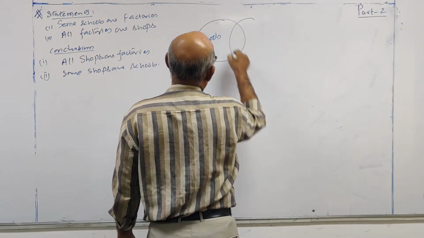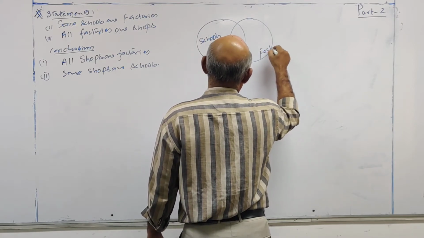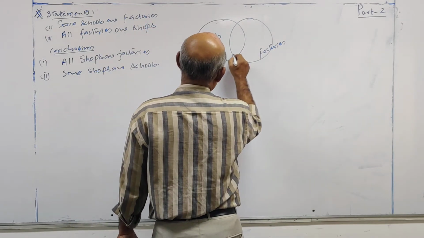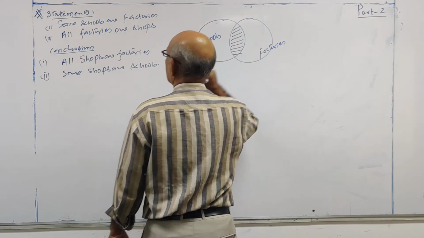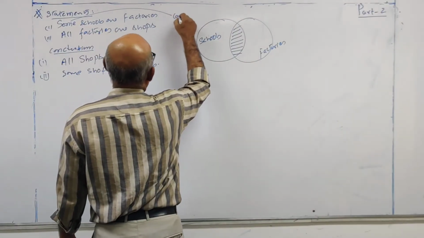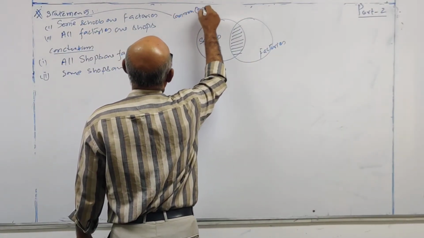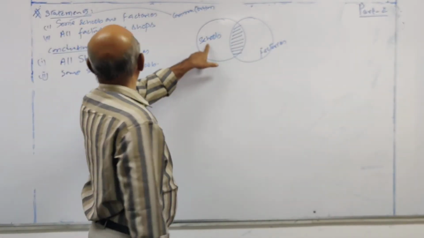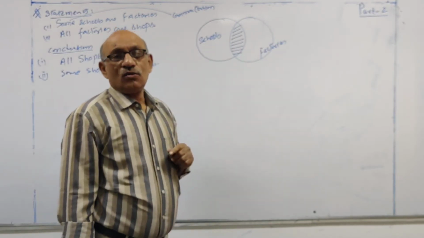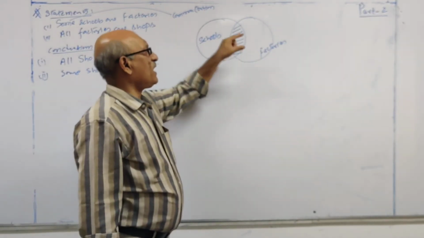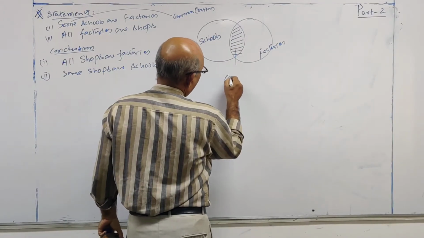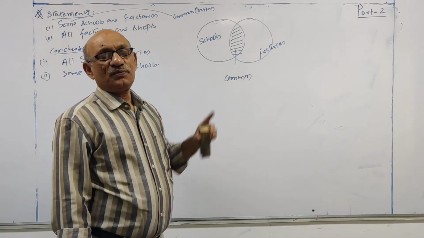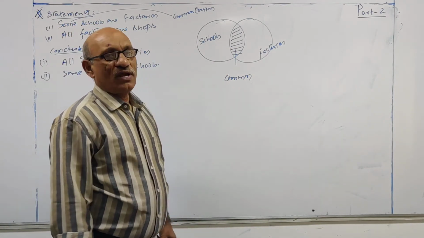Schools are factories. Here it is given some. It means this is the common portion. Remember, some means common portion. Schools and factories, this is the common portion. All schools are not factories. Some schools are factories means this portion is common. In schools and factories, this part is common; this part is some schools are factories.